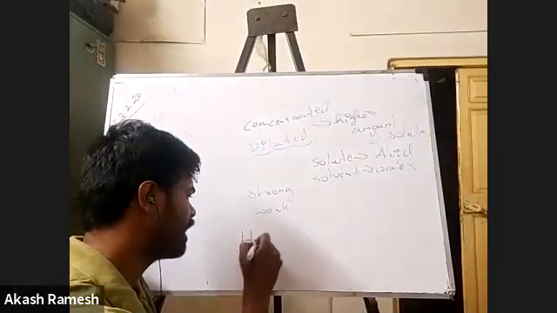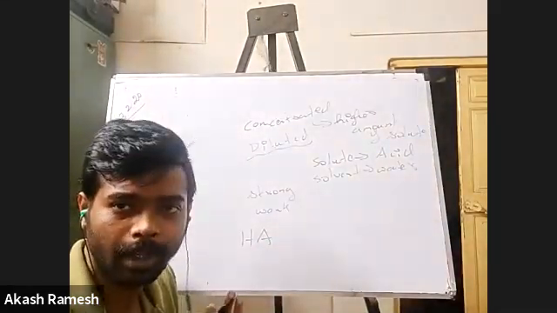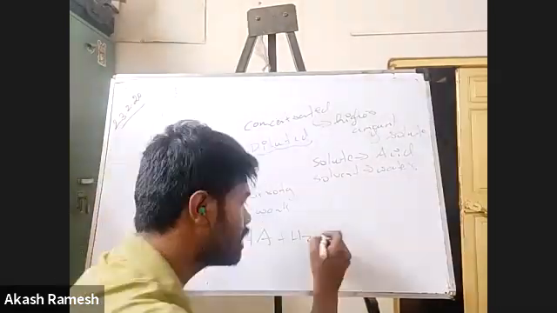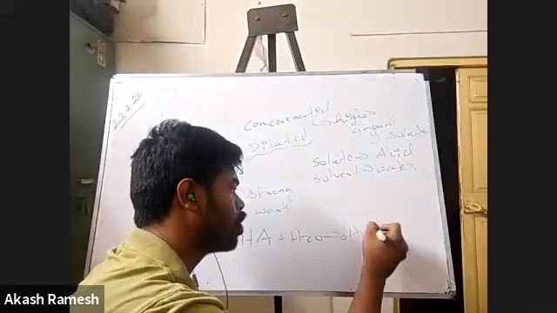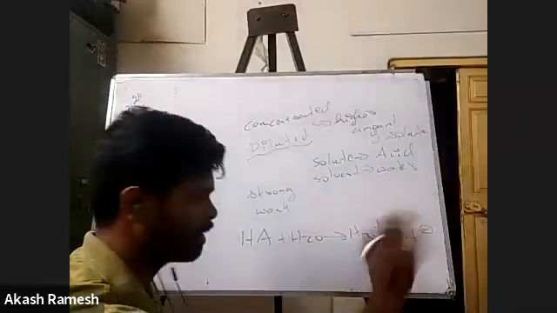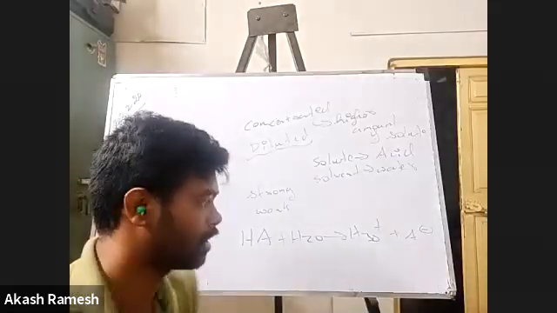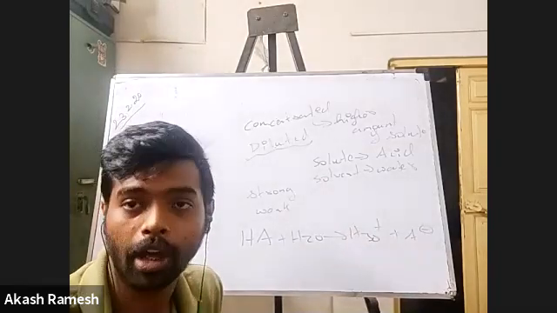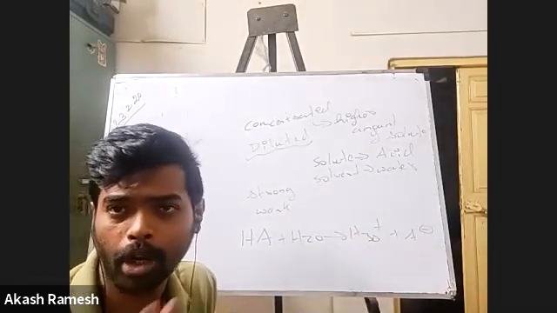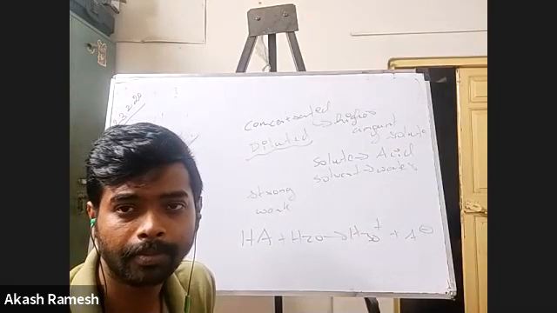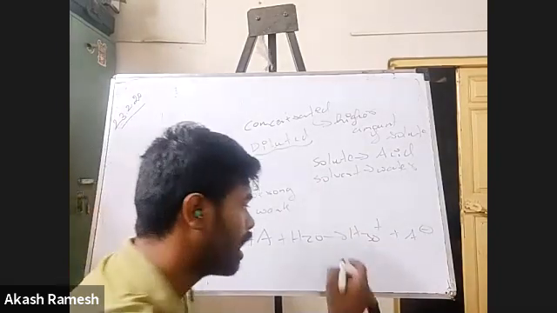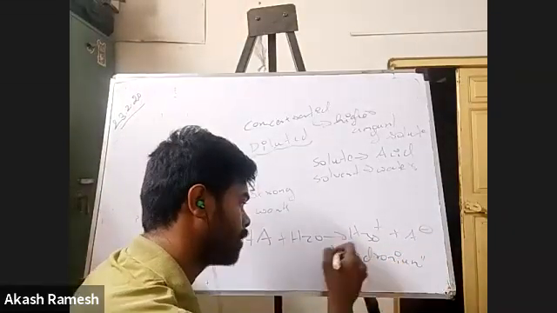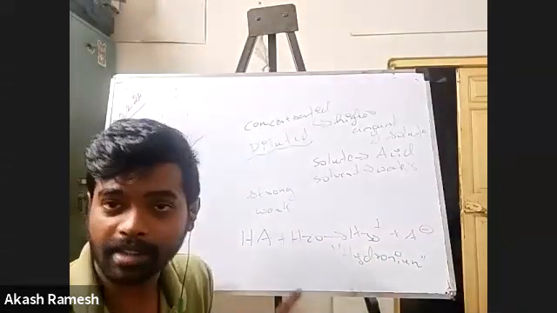Now, how you will understand this is, people, please understand this. Generally I have an acid HA. Now, when I'm going to dissolve it in water, then only you will form this H3O plus ion and the A minus, whatever the anion you're going to form. H3O plus or H plus. H3O plus is what is called as your hydronium ion. We all know this, right? H3O plus is hydronium. Do you all know? Yes. Right? H3O plus is hydronium ion.